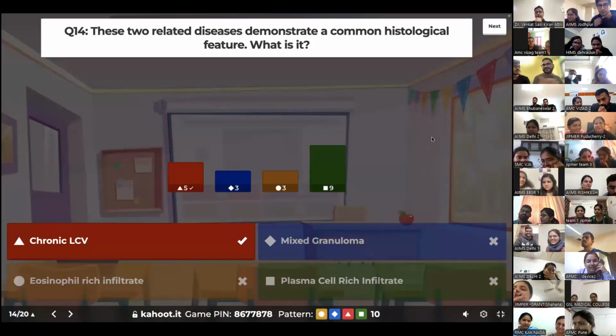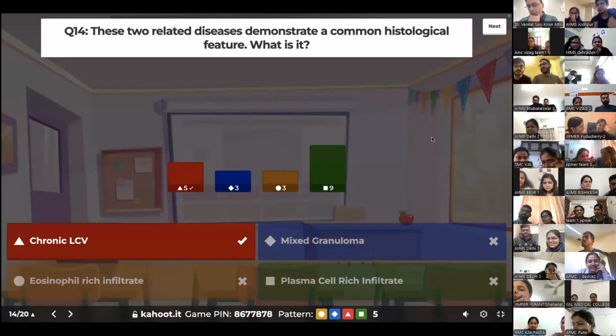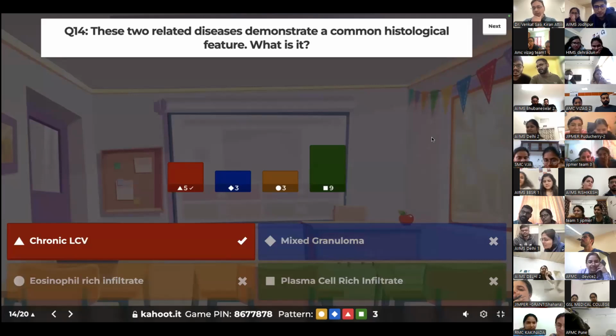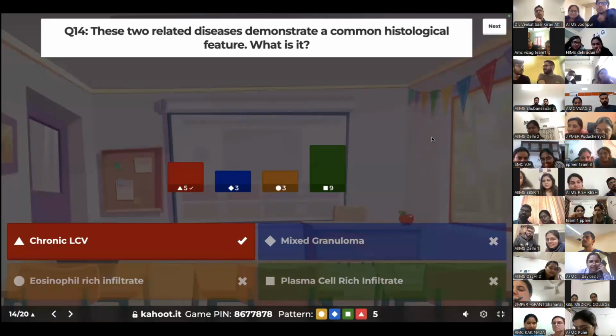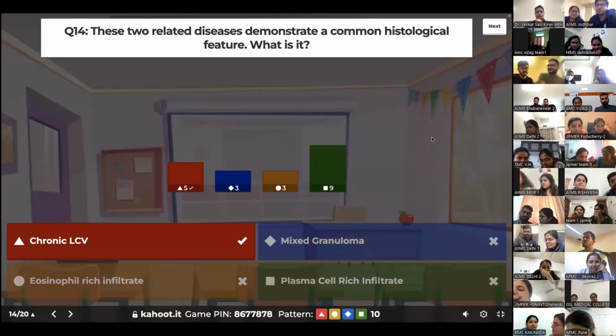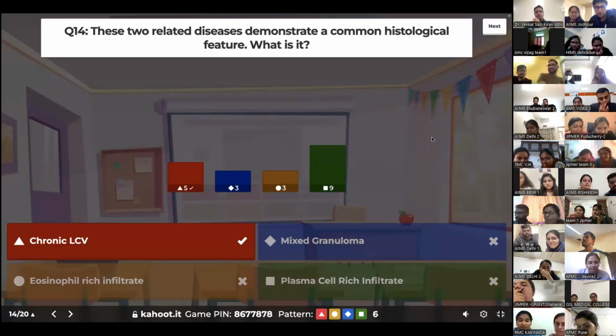Only 5 of you have got the answer correct. So whoever's got the answer correct, what are the 2 different diagnoses we are looking at? Granuloma faciale and EED. Excellent. It is granuloma faciale and EED, and both have chronic leukocytoclastic vasculitis as a common feature. Well done. So both have a neutrophil-rich infiltrate, not a plasma cell or eosinophil-rich infiltrate.